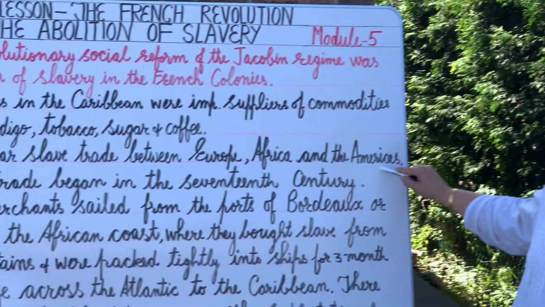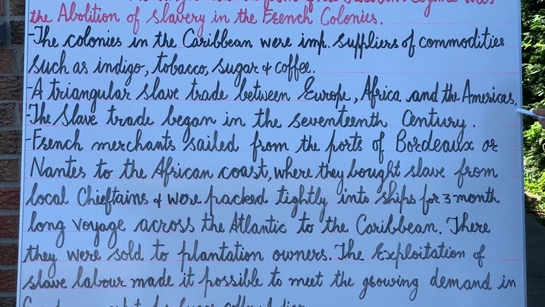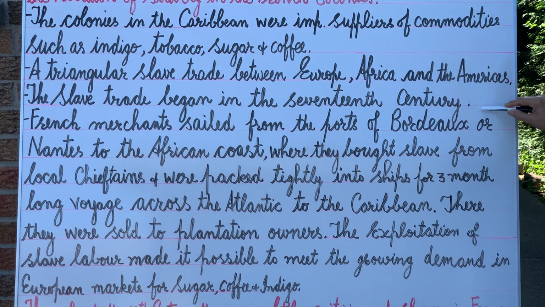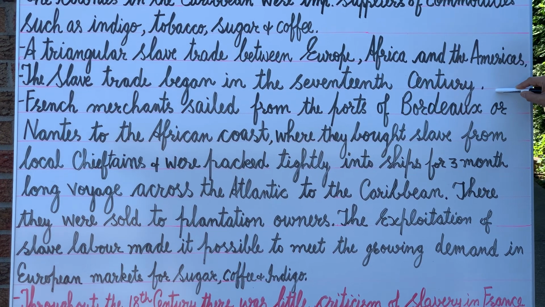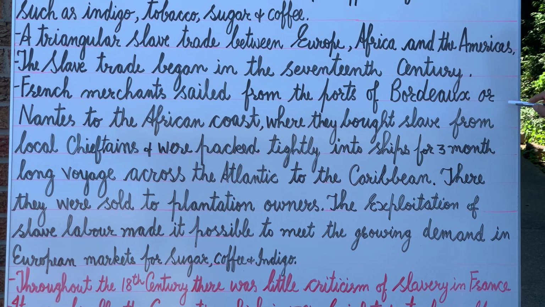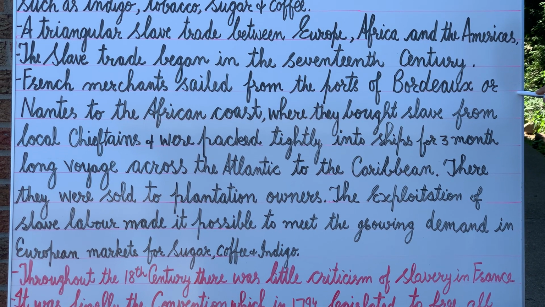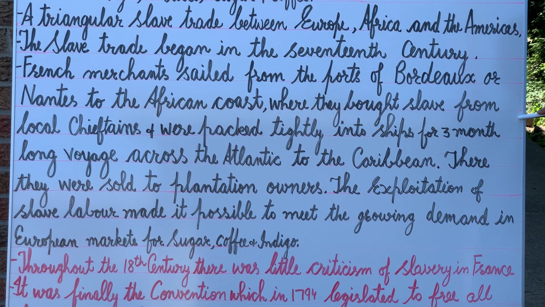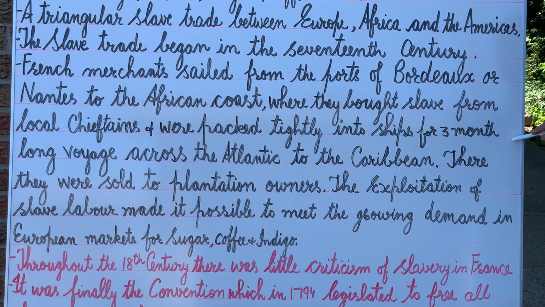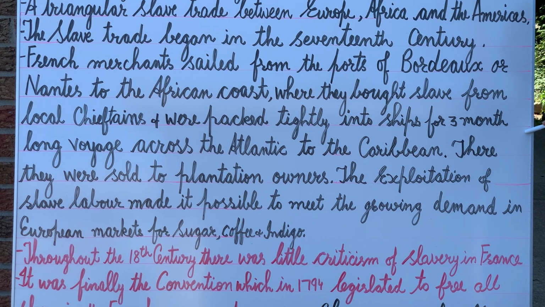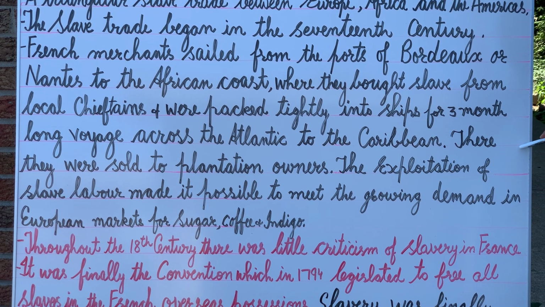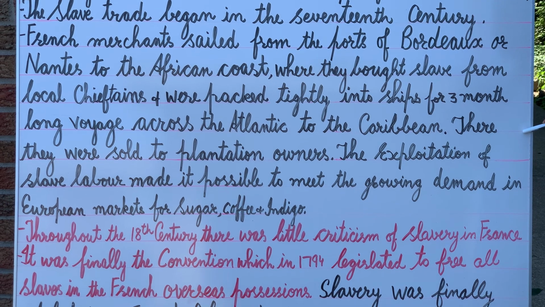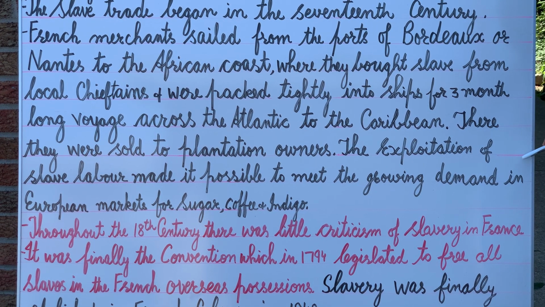This requirement to work in the plantations was met by a triangular slave trade between Europe, Africa and America. This led to the beginning of the slave trade in the 17th century. French merchants sailed from the ports of Bordeaux or Nantes to the African coast, where they bought slaves from the local chieftains. The slaves were packed tightly into ships for a three-month-long voyage across the Atlantic to the Caribbean, where they were sold to the plantation owners.